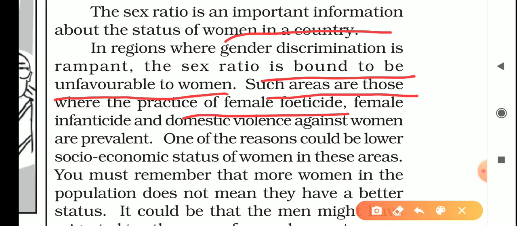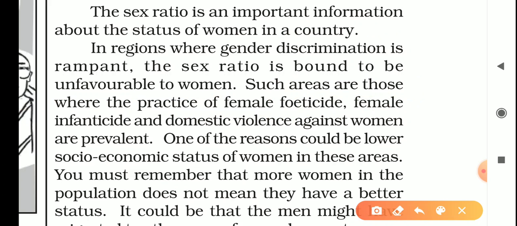Female infanticide means when the female child is killed after taking birth. Domestic violence means violence done by the males in the house against women. When these things are there, the sex ratio will be unfavorable in that society.